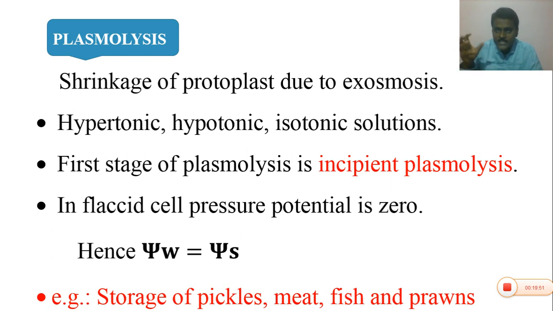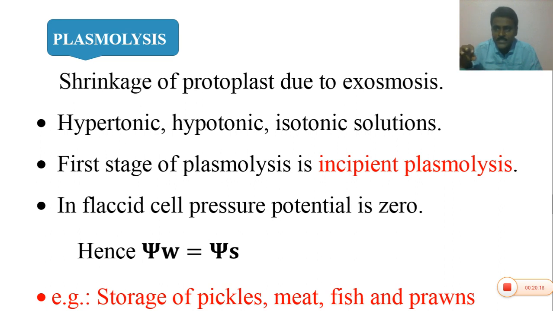The protoplast shrivels or wrinkles due to the happening of exosmosis. Why it happens, you can learn now. Before understanding plasmolysis, you can observe and make the difference between the three types of solutions: hypertonic solution, hypotonic solution, and isotonic solution.